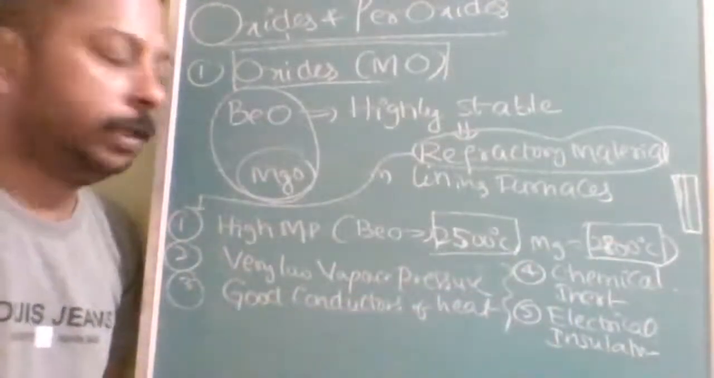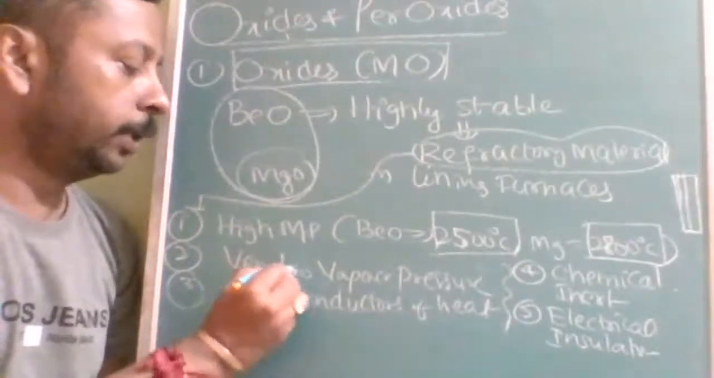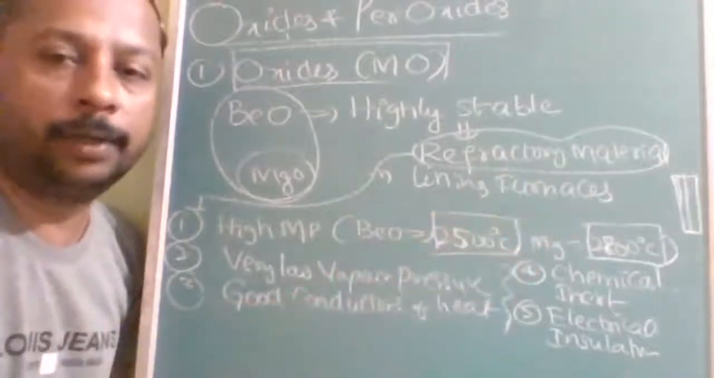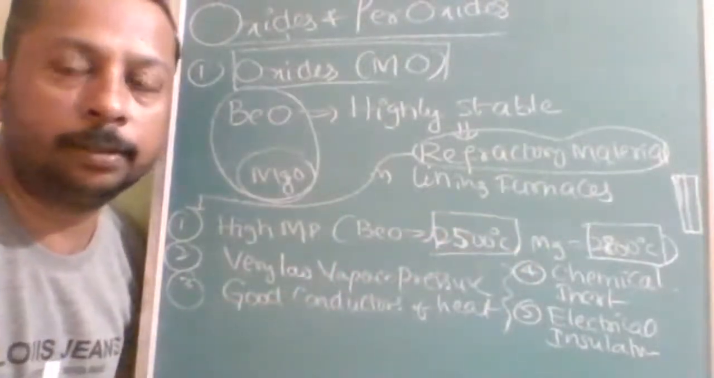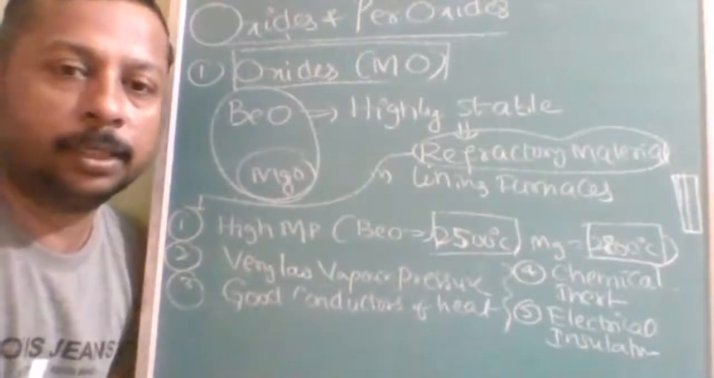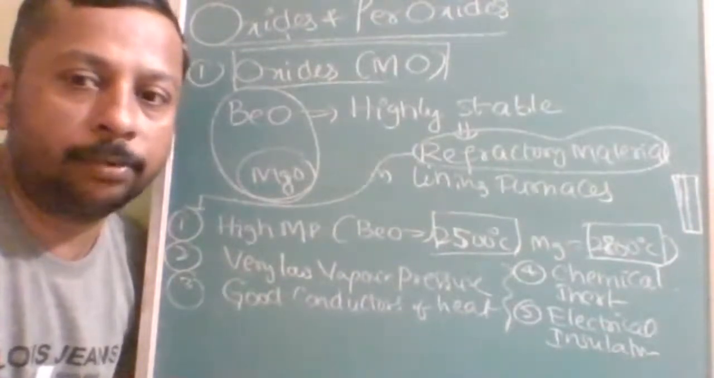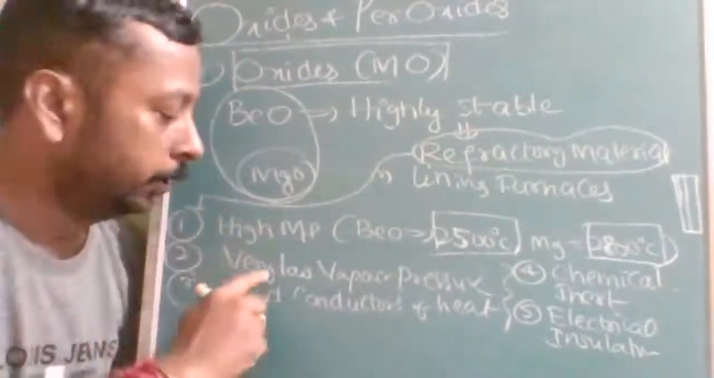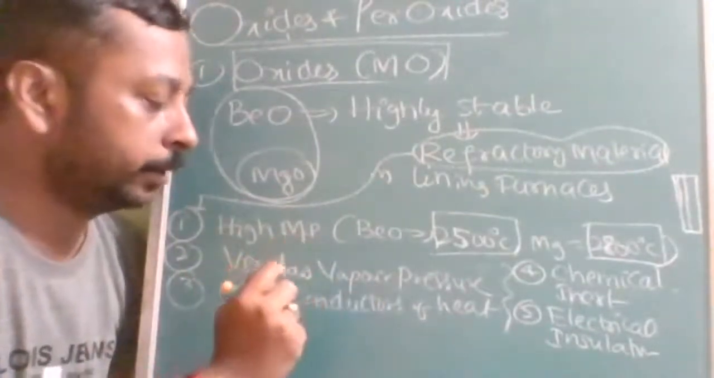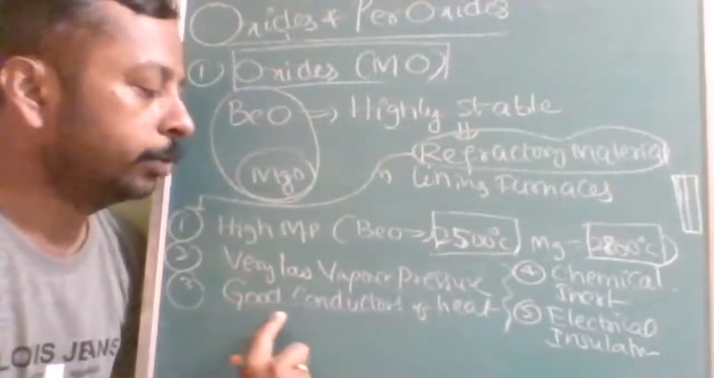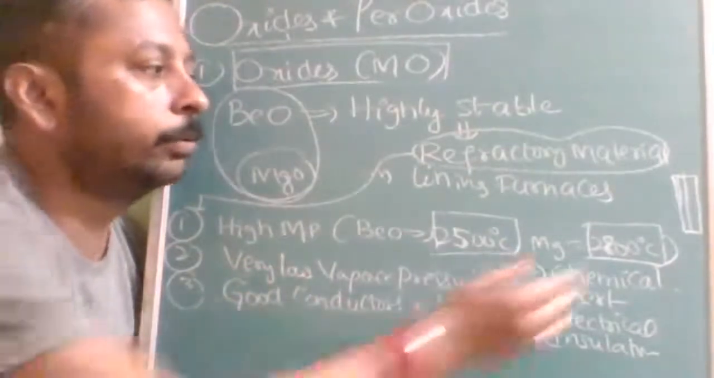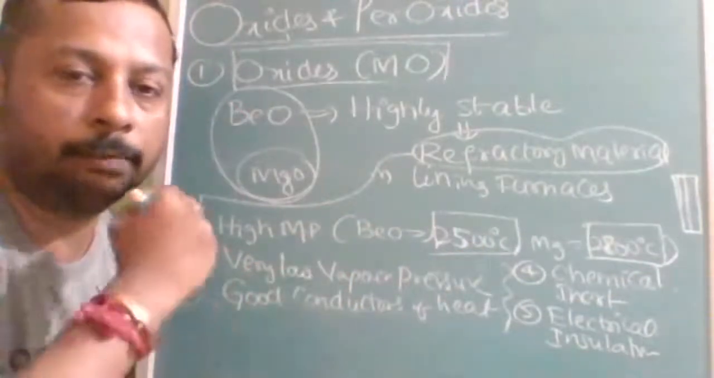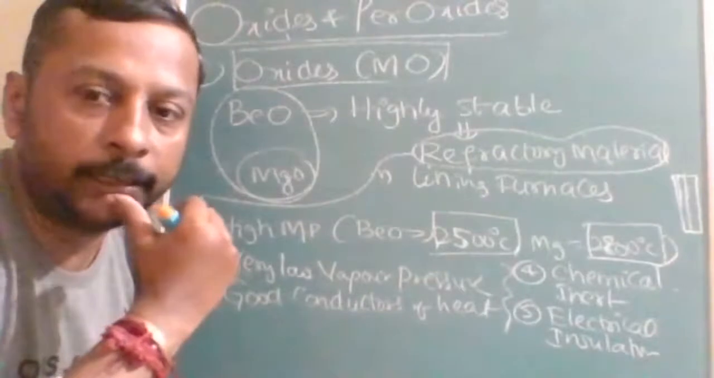Second thing, even though sometimes by mistake the temperature goes high, if they are converted into vapors, then there will be an explosion. So to avoid explosion, if they are converted by chance into vapor state also, vapor pressure must be very low. So they should have low vapor pressure. Next, they should be good conductors of heat. They should absorb and reflect.